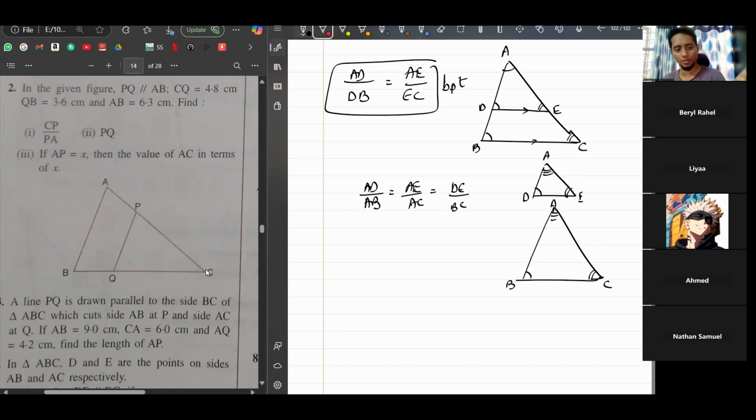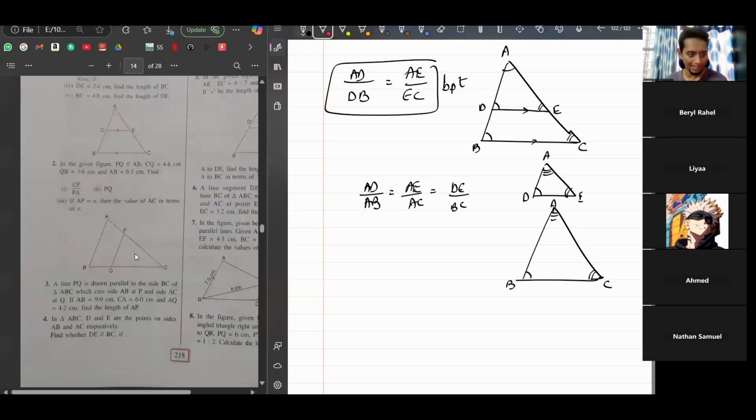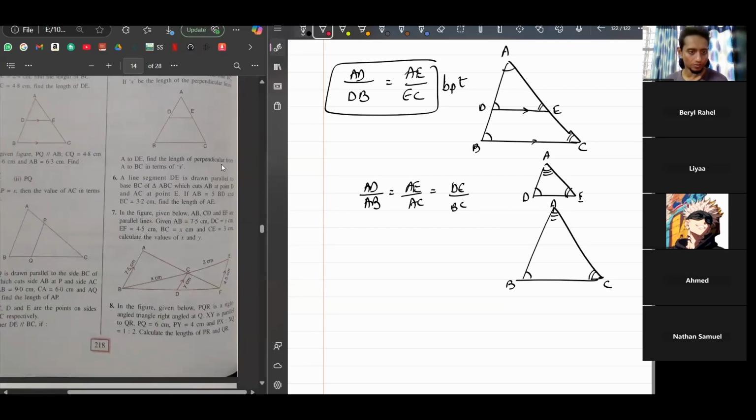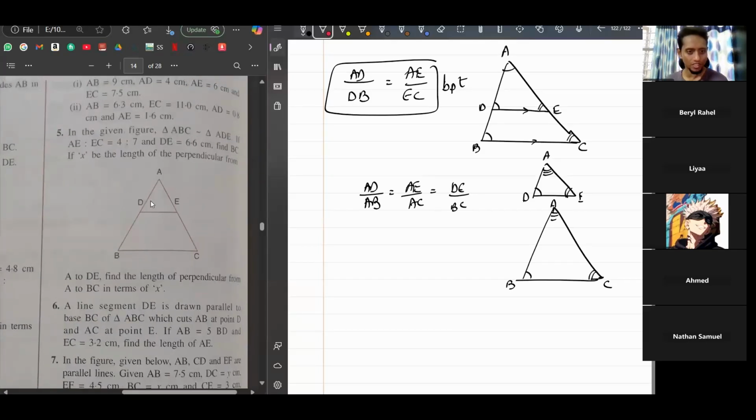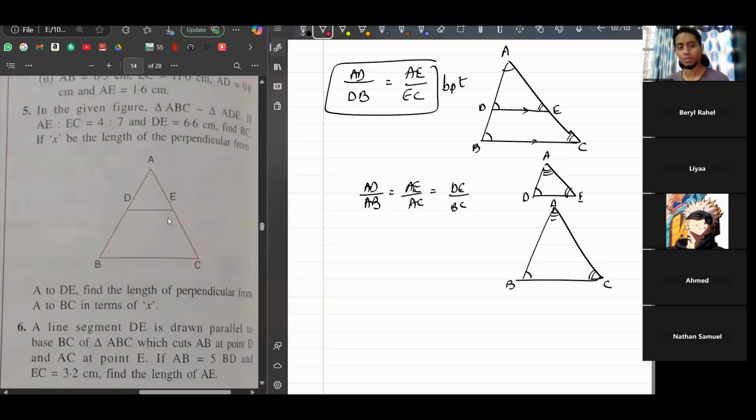For BPT here, how it will be? Tell me the same theorem over here. CP upon PA is equal to CQ upon QB. Okay. Here, can we use that? See the question and see whether we can use that BPT. Yes.